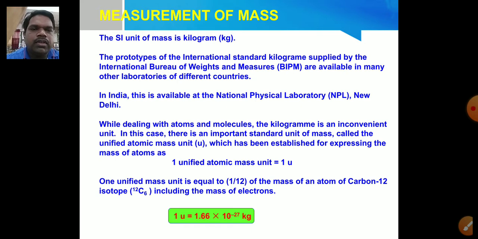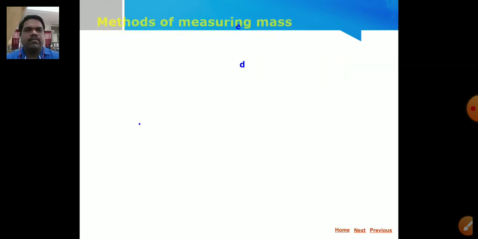One unified mass unit is equal to 1/12 of the mass of an atom of carbon-12 isotope, including the mass of electrons, and 1 u is equal to 1.66 into 10 raised to the power of minus 27 kilogram. You are supposed to remember the conversion of 1 u into the SI system.